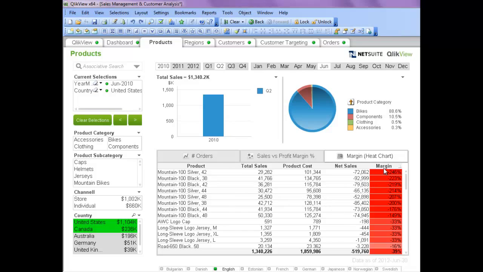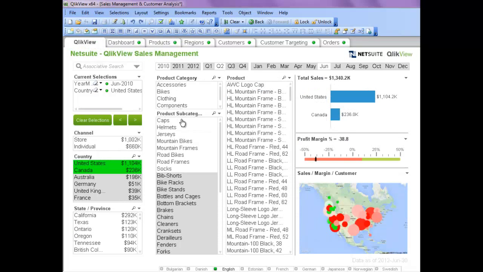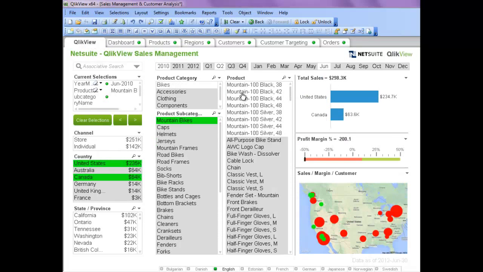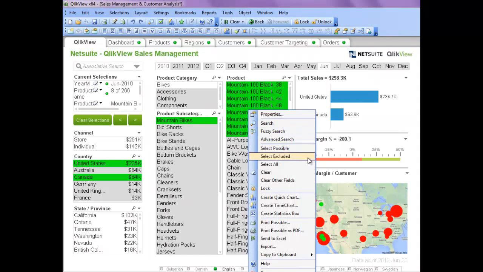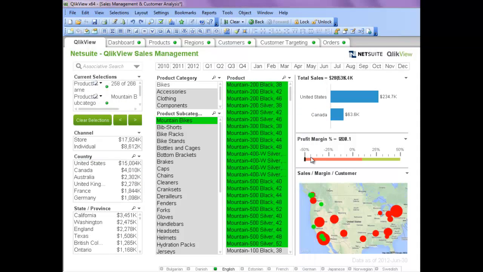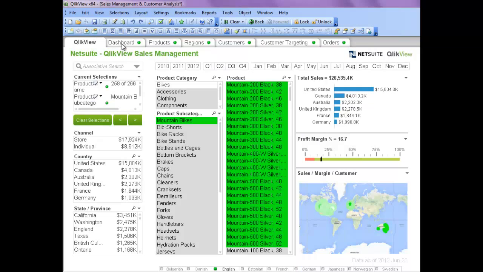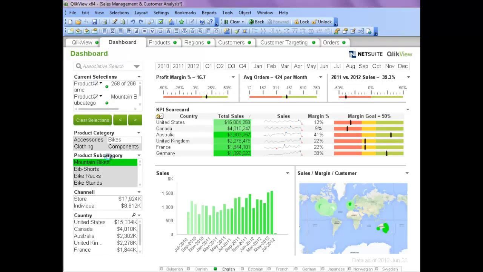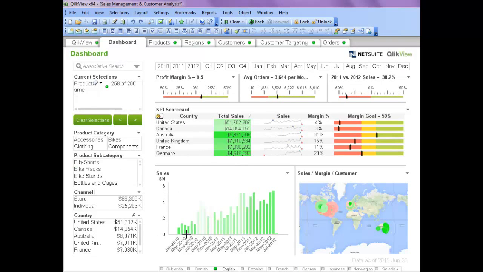At this moment, I'd like to know the situation of the sales margin if not selling the product. So I select mountain bikes. And then right-click, choose Select Excluded. Then back to the dashboard. Sales margin becomes positive in June 2010 if I'm not selling mountain bikes. That's the end of the demo of identifying the business performance.